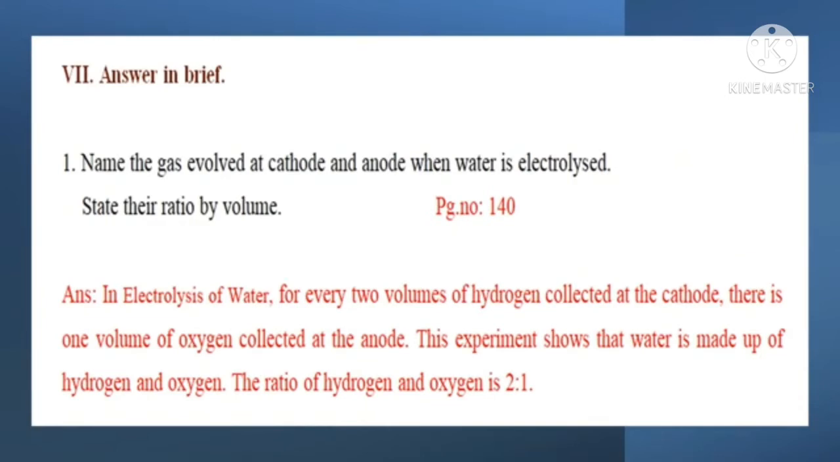Seventh Roman letter. Answer in brief. Question 1. Name the gas evolved at cathode and anode when water is electrolyzed. State their ratio by volume. Answer is in page number 140. Answer. In electrolysis of water, for every 2 volumes of hydrogen collected at the cathode, there is 1 volume of oxygen collected at the anode. This experiment shows that water is made up of hydrogen and oxygen. The ratio of hydrogen and oxygen is 2:1.